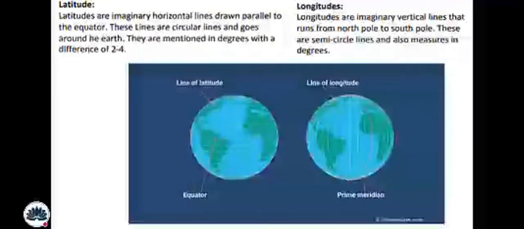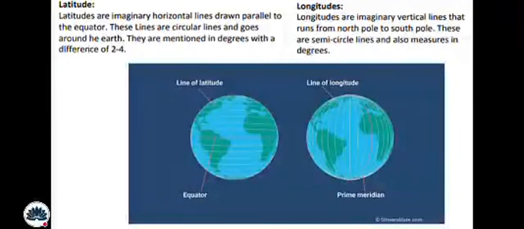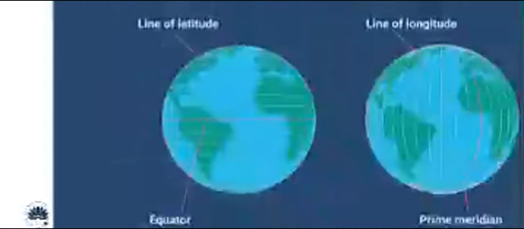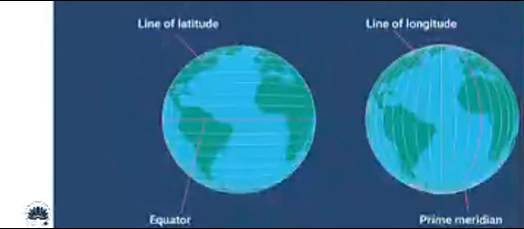These lines are circular lines and go around the earth. They are measured in degrees with a difference of 2 to 4. This is the line of latitude, and this is the equator. What you can see here is the equator. It means the equator is covering half of Africa. That's why Africa is the hottest continent in the world. And I'll also be talking about why Antarctica is the coldest one.